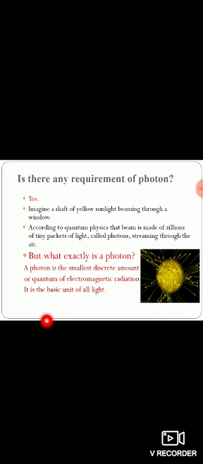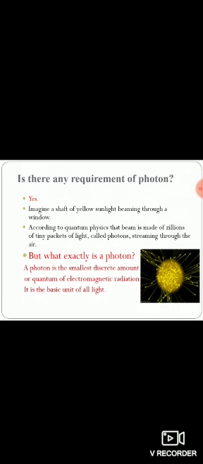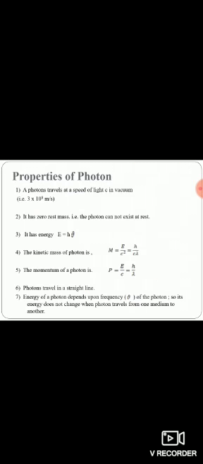Now, why is the photon used for the Compton effect? Why is it different from other particles? Why are other particles not used for that? So, the photon has its properties, and those properties are discussed in this slide. There are many properties of the photon, and due to these properties the photon is different from other microparticles. First property: a photon travels at the speed of light c in vacuum, that is 3 into 10 to the power 8 meter per second.